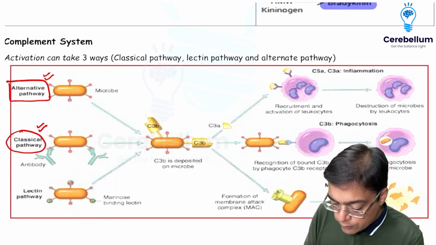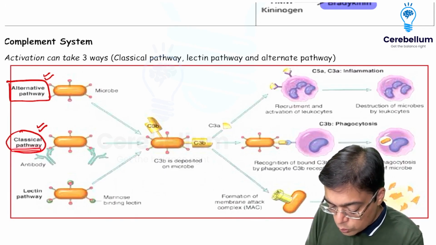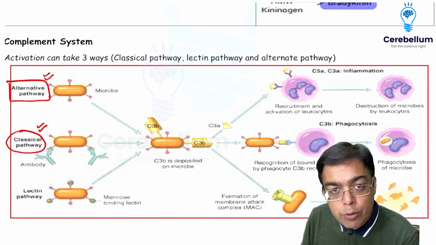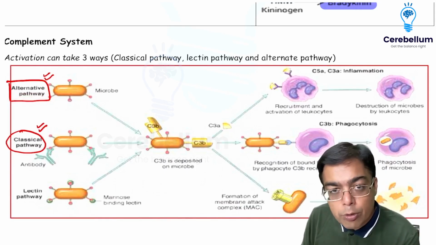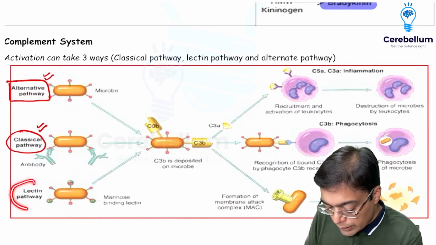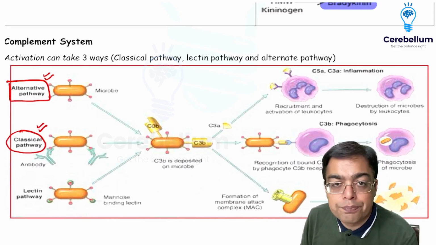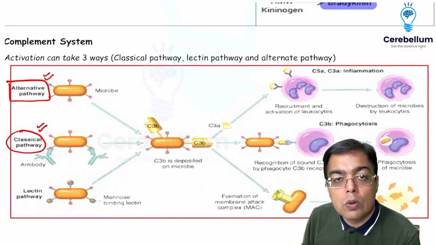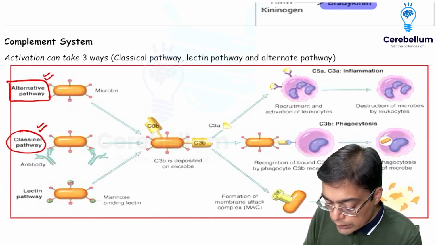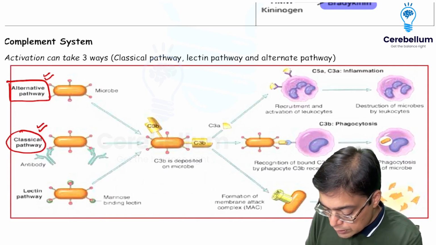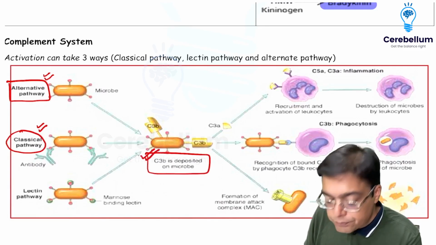In classical pathway activation, the role is played by IgM and IgG antibody. In alternate pathway activation, the role is played by IgA antibody. And of course, the lectin pathway plays a role as well. Whether it is the classical, alternate, or lectin pathway, the common point they come together at is the breakdown of C3.